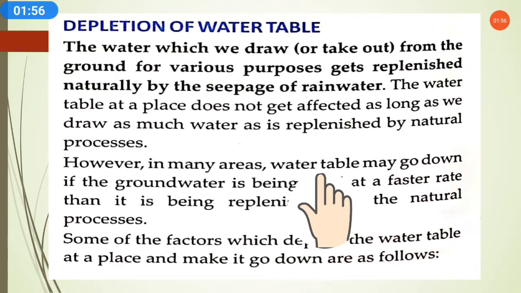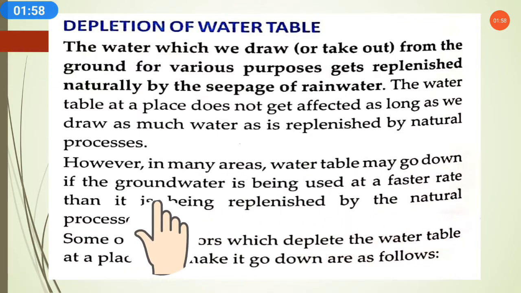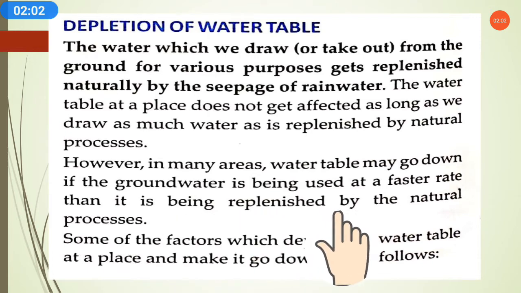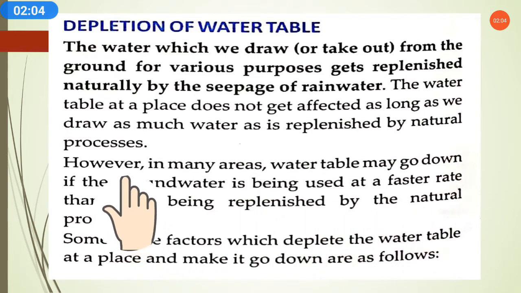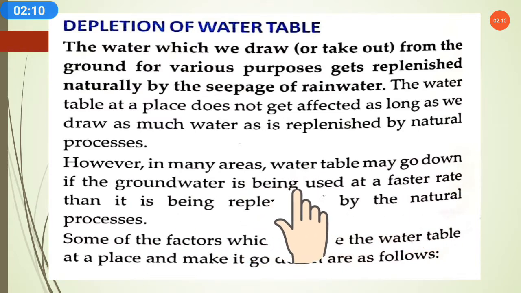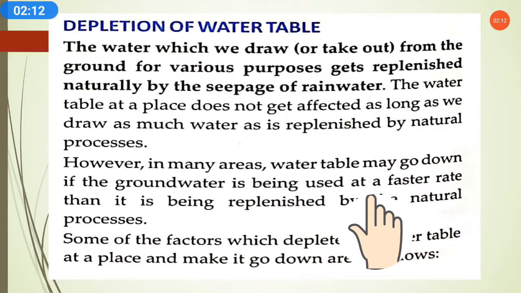However, in many areas, the water table may go down if the groundwater is being used at a faster rate than it is being replenished by the natural processes. Means if more and more water is continuously being taken out from the groundwater, at a faster rate than the speed at which nature can replenish it, then what will happen?